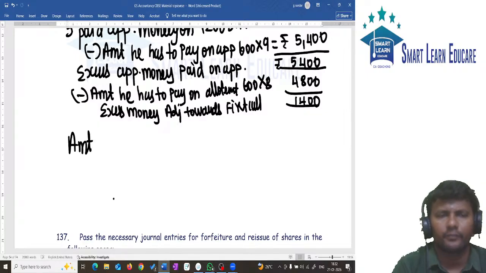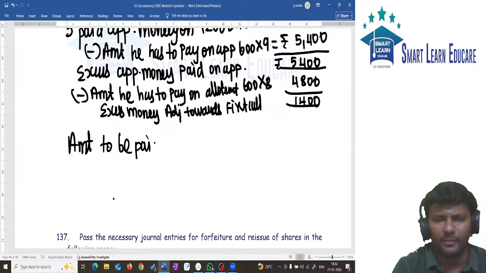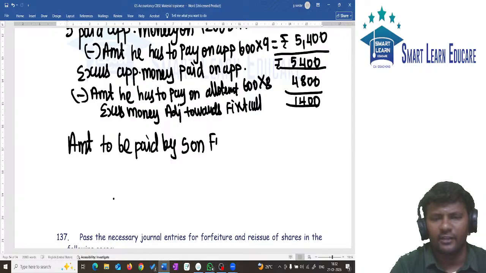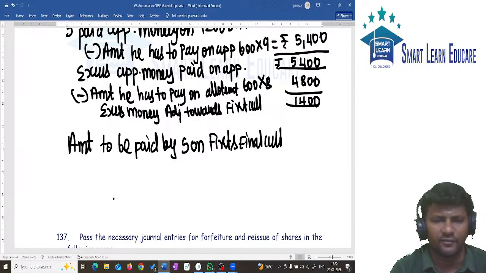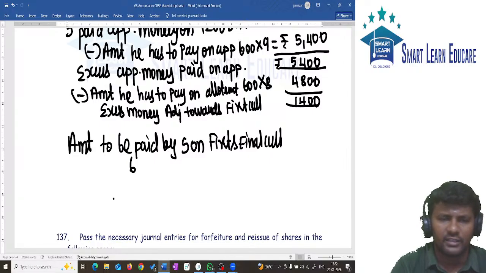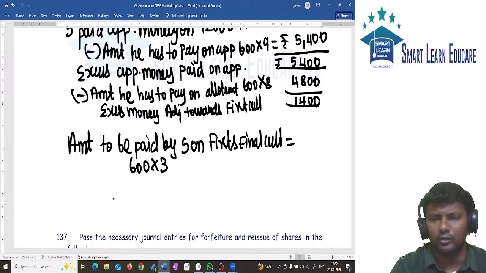Amount to be paid by S on first and final call. It is 600 shares into 3 rupees. 600 into 3 rupees will give you 1,800.